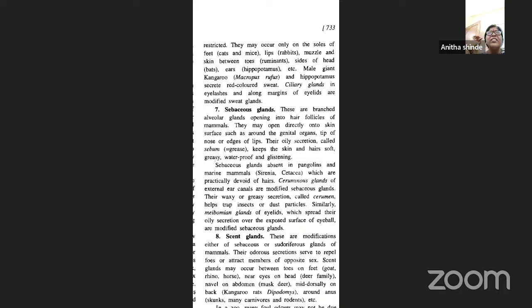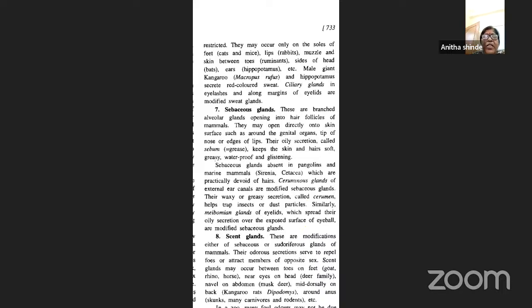So we find sweat glands in most vertebrates, but their main role, as we have just seen, is excretion, because water and salts are excreted out in the form of sweat.